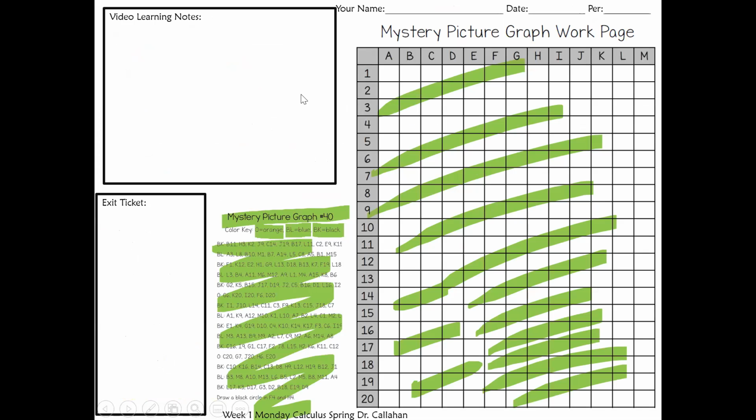All right, after that, what I want you guys to do is take a look at the mystery picture graph. This is kind of going to talk to you guys about organization and basic following directions. So you need 3 colors, orange, black, and blue. Okay, first one says black B11. What that means is that on B11, which is right here, down to 11, you're going to color this little square black. And then continue on with H3. So here is H, here is 3. Color this one black as well. And then just continue until you have a picture of something. Okay, and it's a mystery picture graph, so that's what you're required to do.